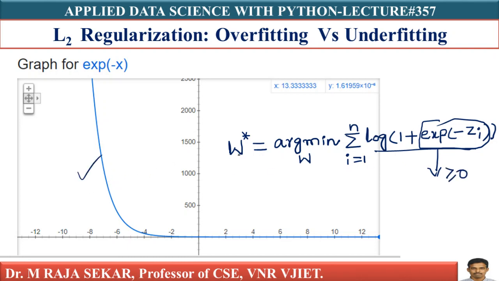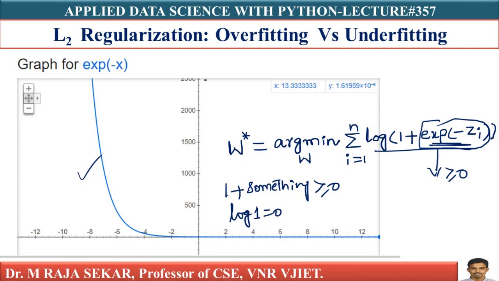Let me write 1 plus something, where something is exp of minus zi. This something is greater than or equal to 0. Remember, log 1 is 0, isn't it?